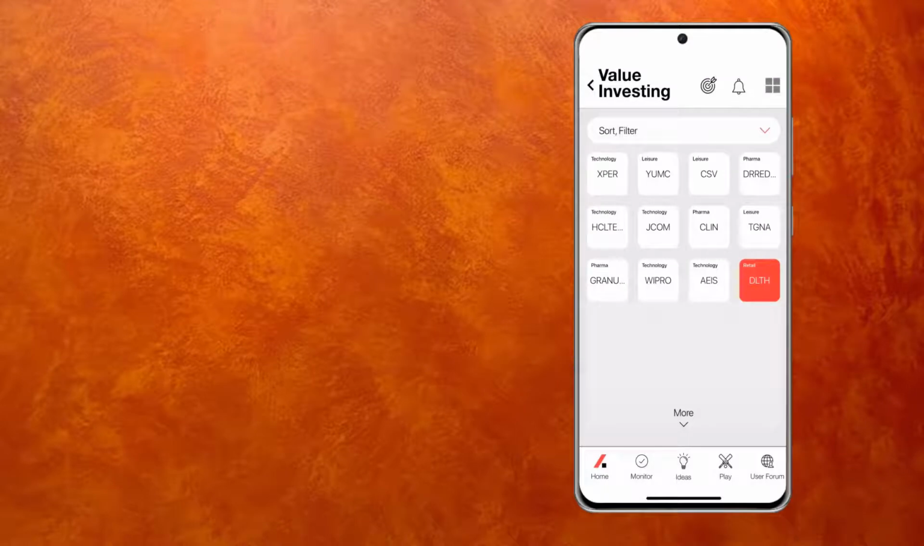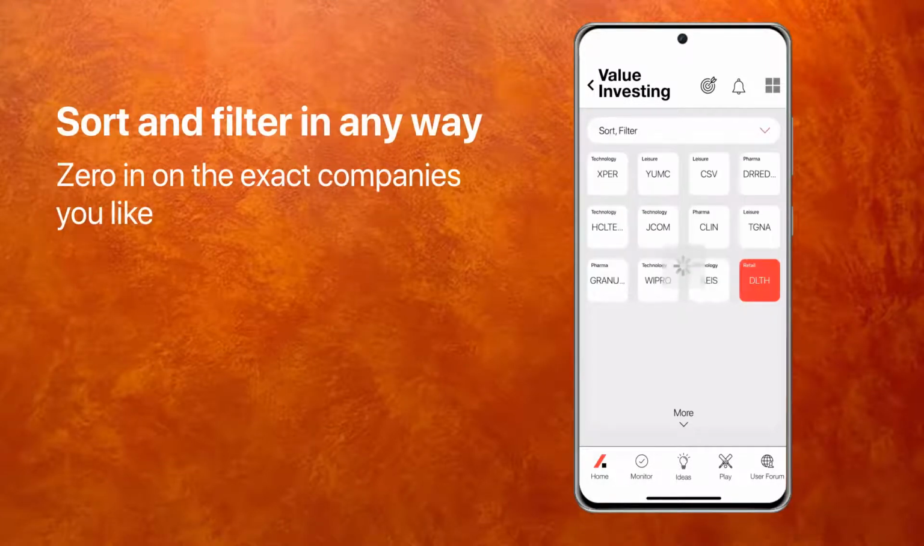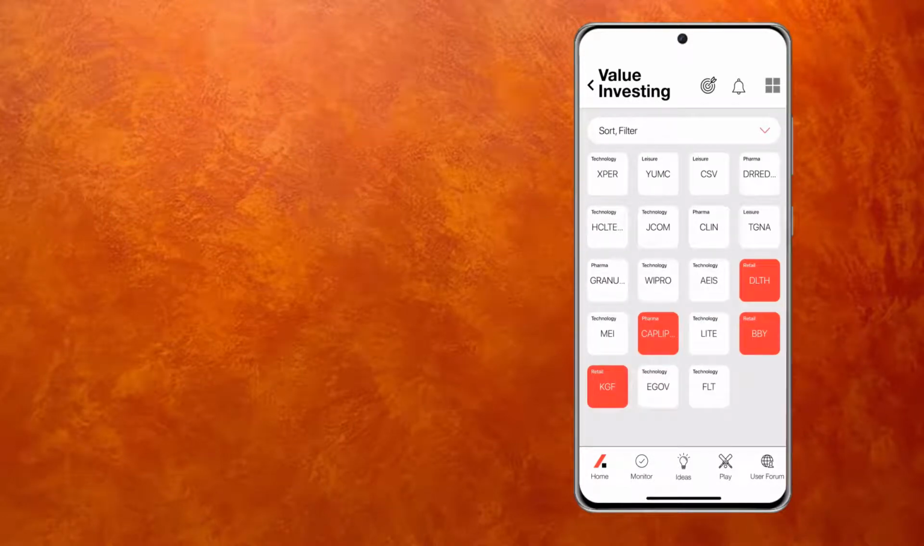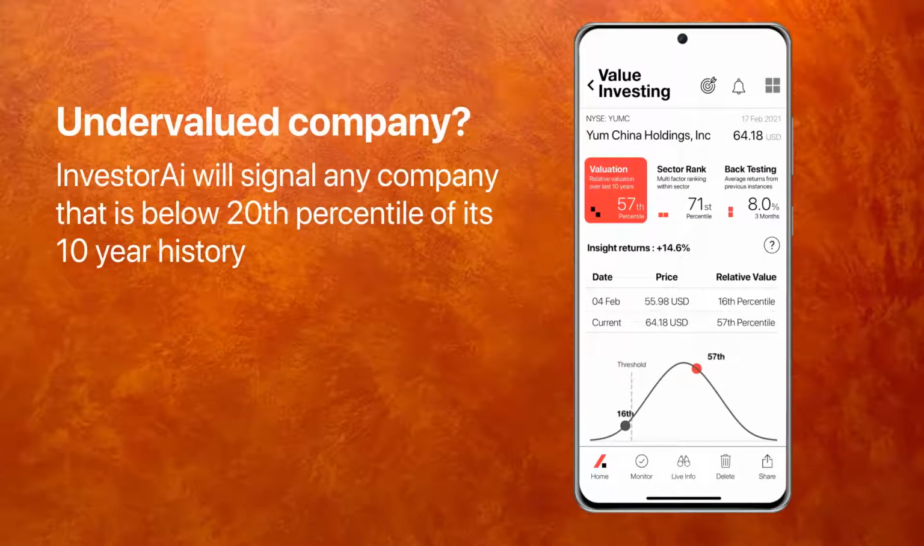You'll see a bunch of insights based on my selections and my preferences. You can sort and filter them any way you want. You can look at more, so there's a whole bunch of them. The red tiles are ones I've not read, so basically my unread box. The white ones are the ones I have seen before. So let's just pick one. So I'll pick Yum China. This is the Kentucky Fried Chicken brand, the Chinese entity.